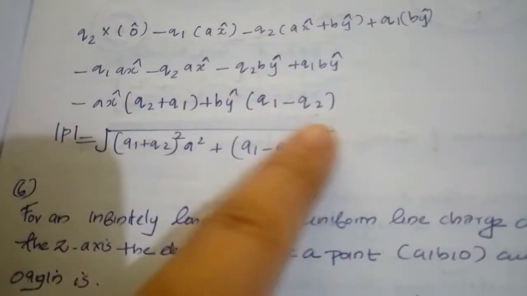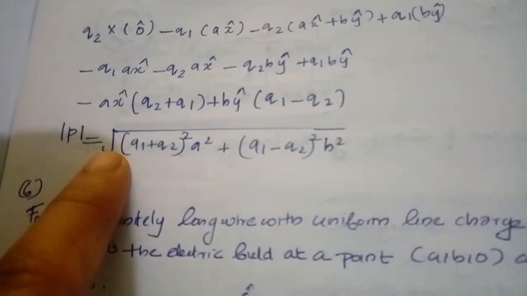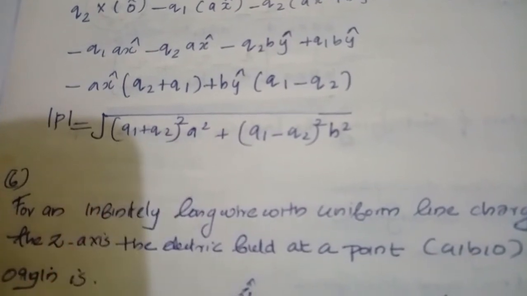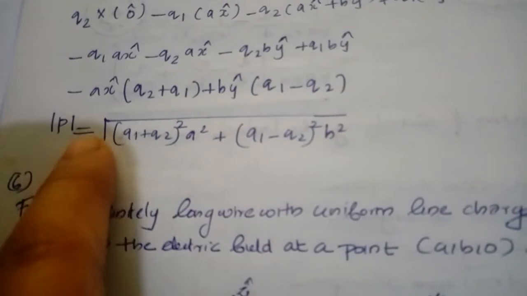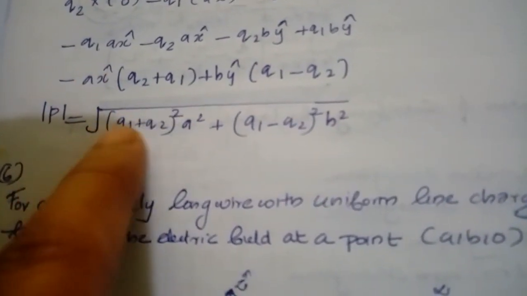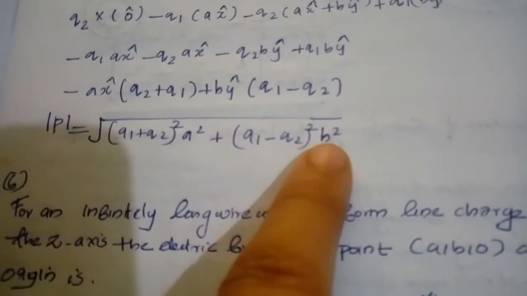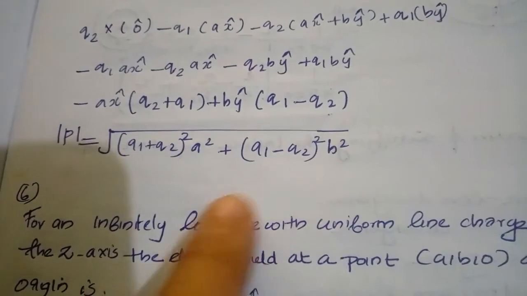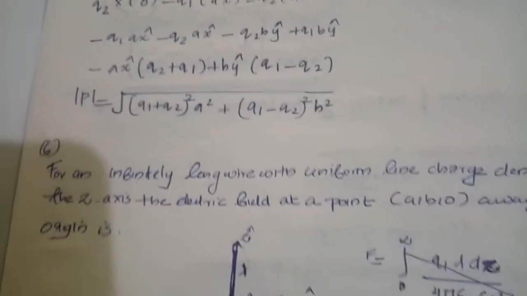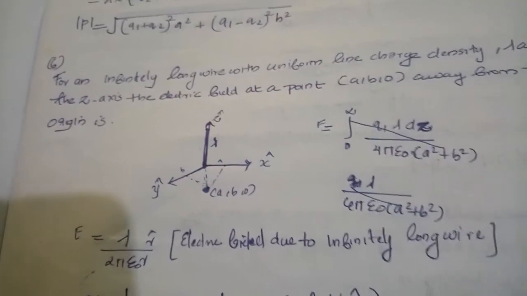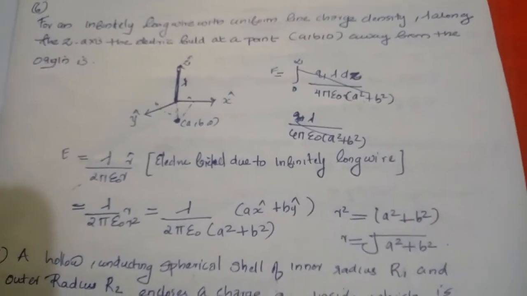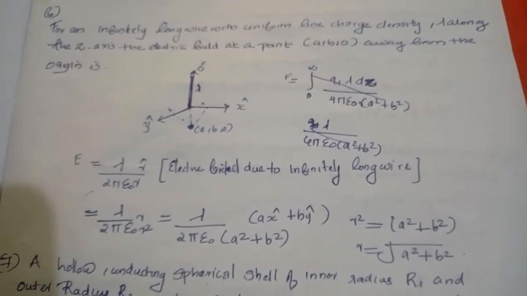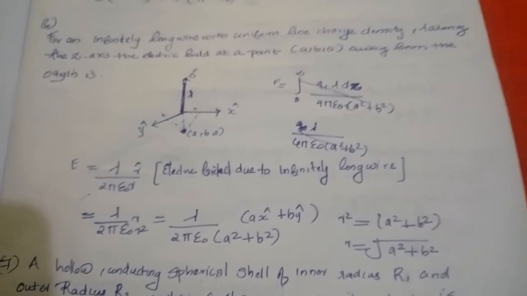Okay, after this we get the answer like this, and to find the magnitude we take the square root of the sum of the squares of the coefficients, that is the square root of (q1 plus q2) whole square a square plus (q1 minus q2) whole square b square. Okay, very simple question. To find the dipole moment of the system, we first have to check whether the monopole moment is 0 or not. If it is 0, we can choose the origin anywhere.